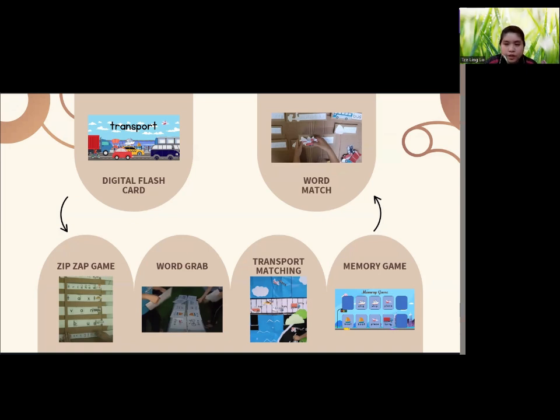Lastly, for children who have already developed their writing skills, we can guide them to try more advanced tasks like the word match game, where they match the transport pictures to their shadows and also trace the corresponding words, reinforcing both recognition and writing in a meaningful context.